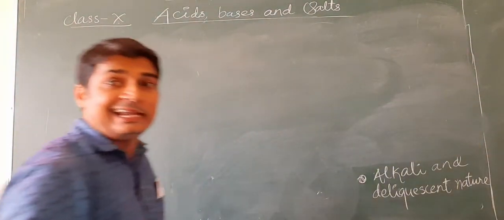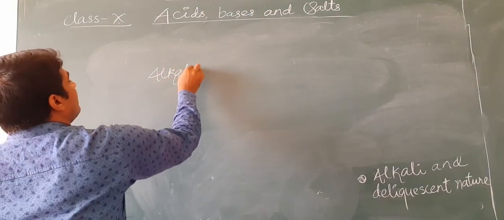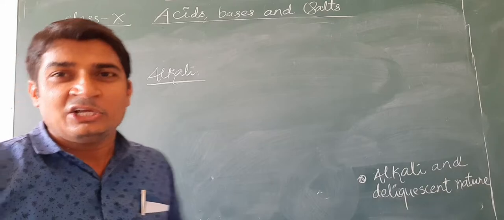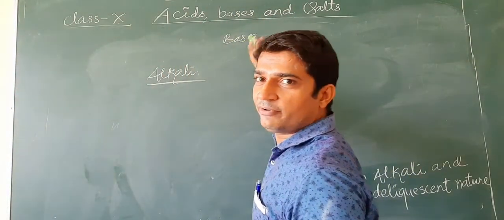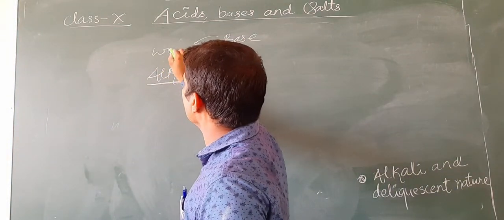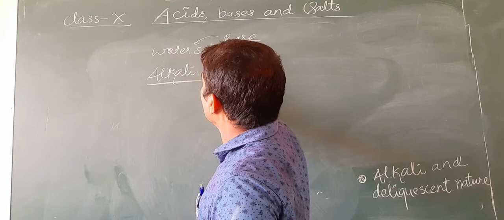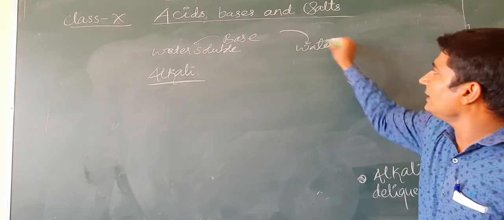Last one is alkali. What are alkali? We have heard many times about alkaline. Before alkali, you may find bases are of two types. First one is water soluble and second one is water insoluble.